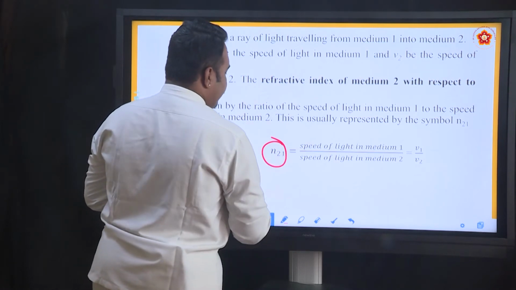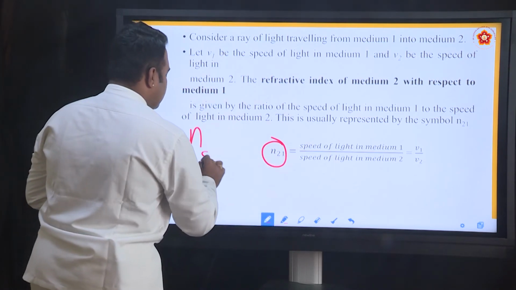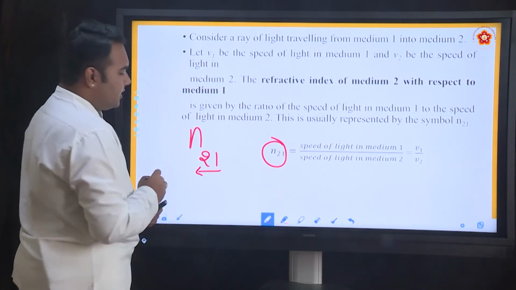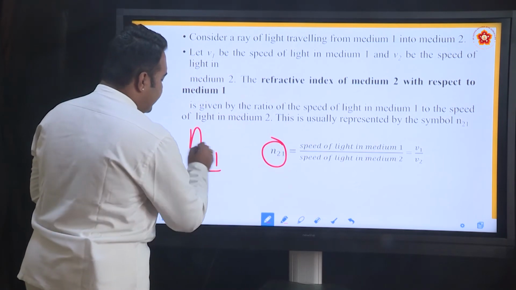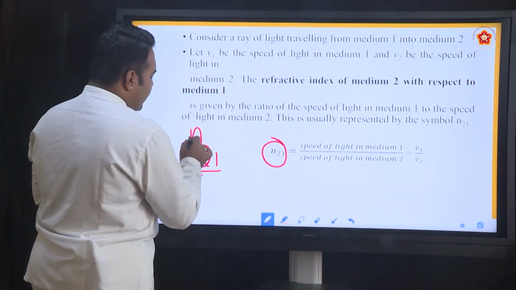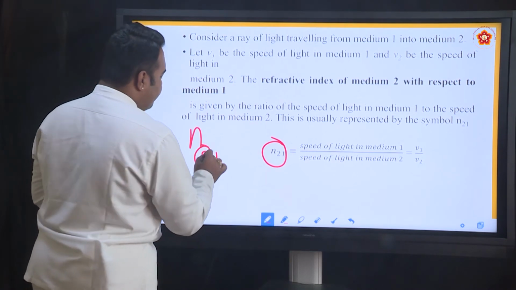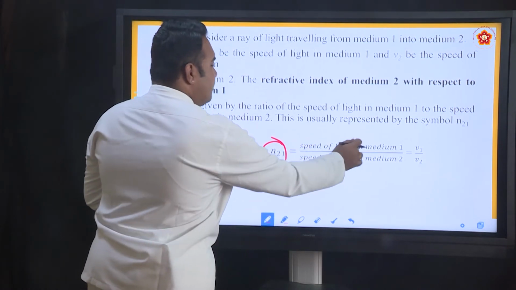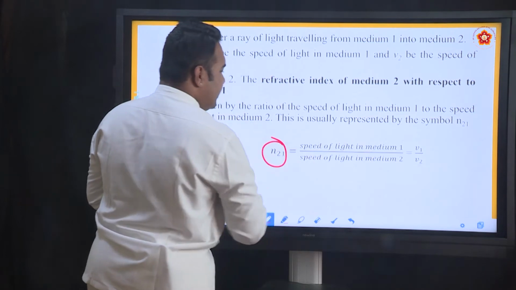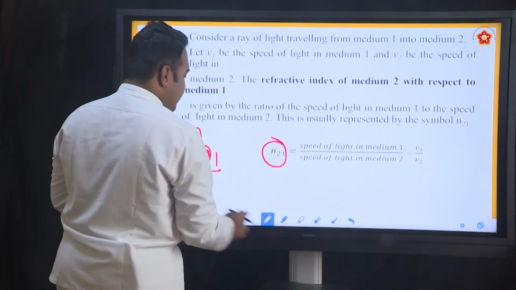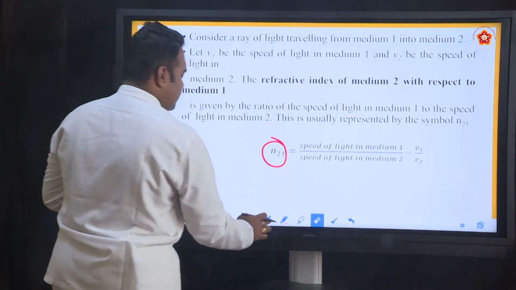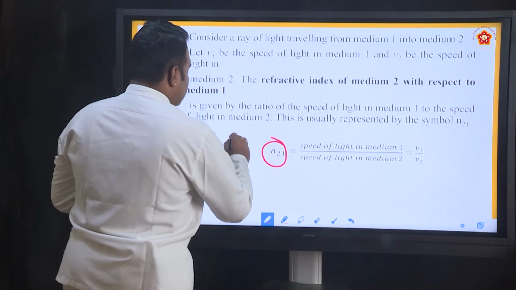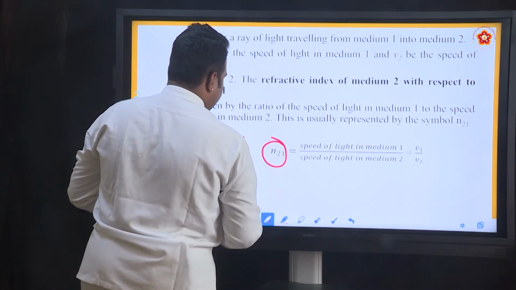So, n21 when you write, it means what? Light ray is travelling from the first medium to the second medium. Remember like this, and refraction is happening in the second medium. n21 means light ray travels from first medium to second medium and refraction is happening in the second medium, and mathematically we depict it as speed of light in medium 1 by speed of light in medium 2. Now how do we remember this correctly? n21,